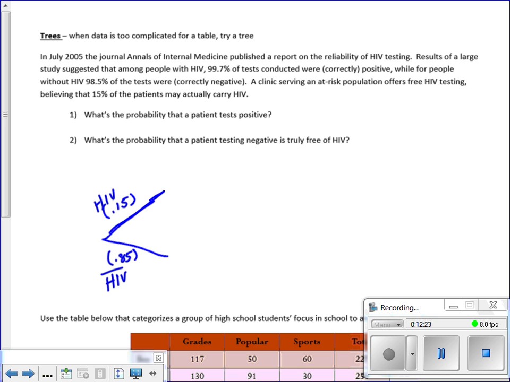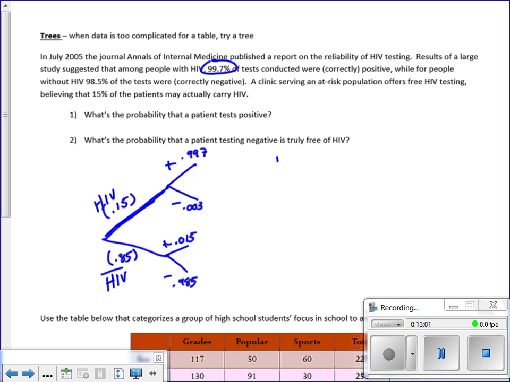And then once we're here, now we can split. We got a test positive and test negative, test positive, and test negative. So 99.7% of the tests were correctly positive for those that had the disease, which means there's a 0.003 chance that someone could have it and test negative. And then if they don't have it, the test is accurate 98.5% of the time, which means 1.5% of the time you get a false positive.